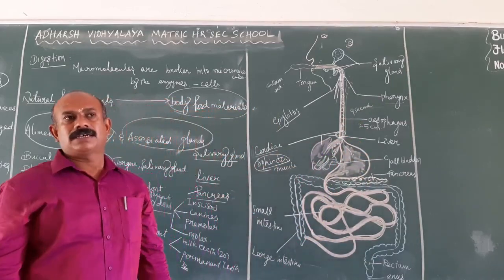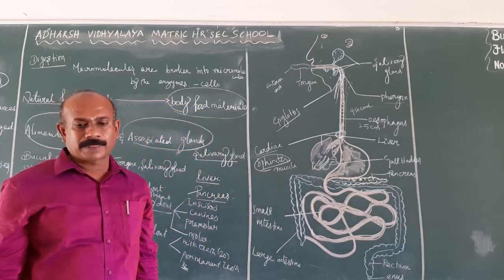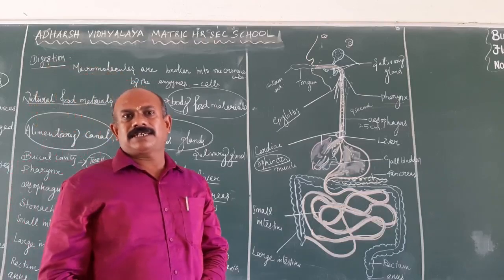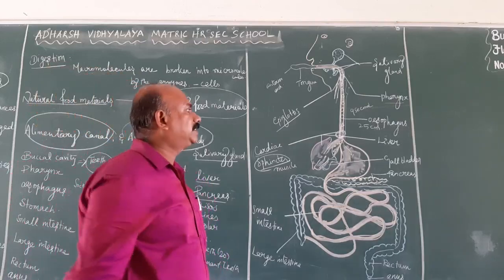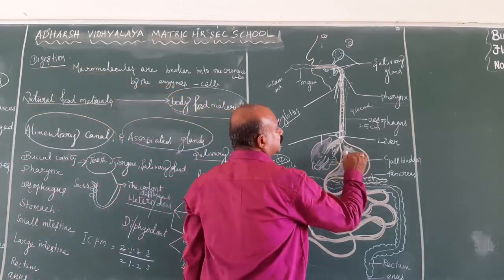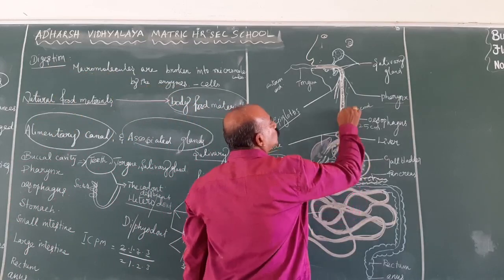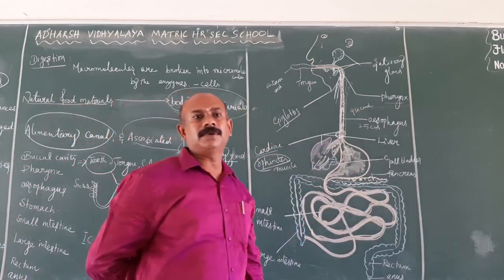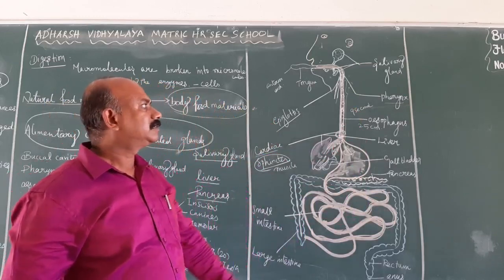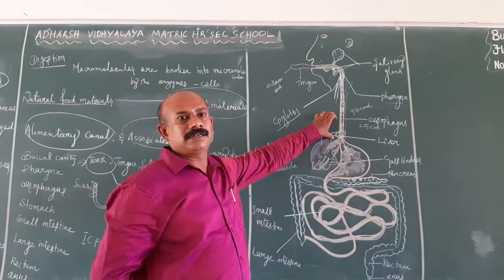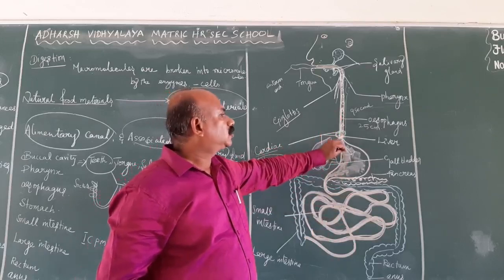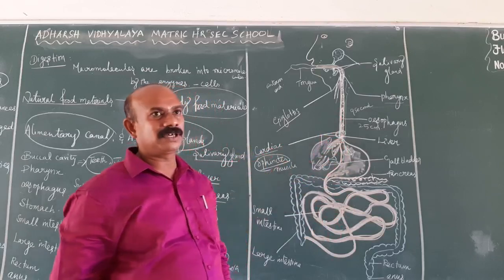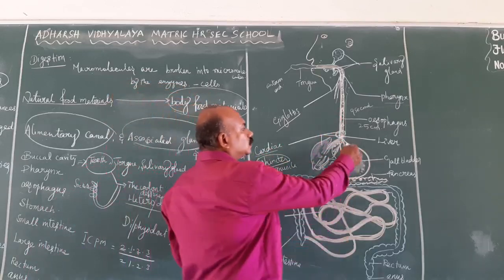GERD means gastroesophageal reflux disorder. There is an ejection of the acidic food material from the stomach to the esophagus. It is otherwise known as heartburn, so it causes burning in the region of the heart. It is due to a defect in the contraction of the cardiac sphincter muscles. Then it leads to the stomach.